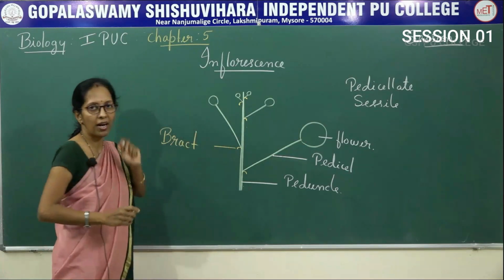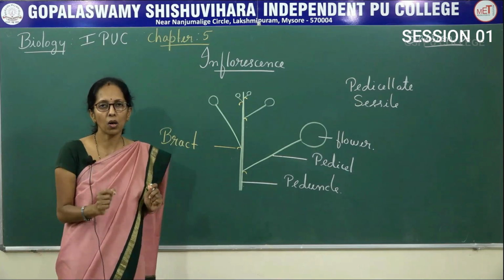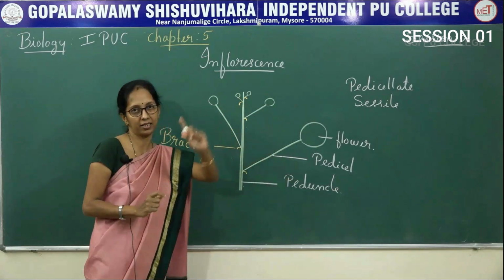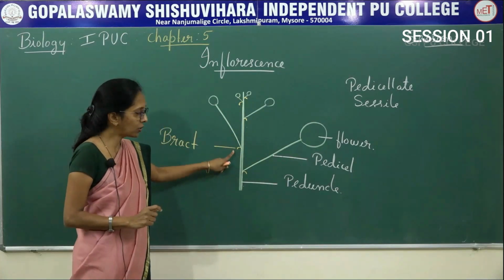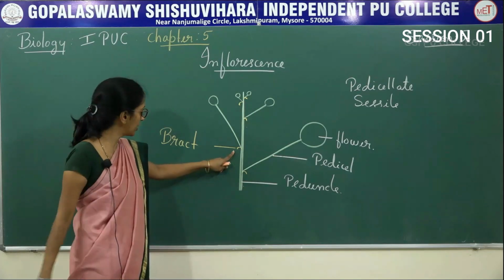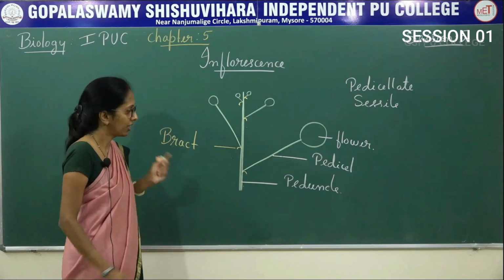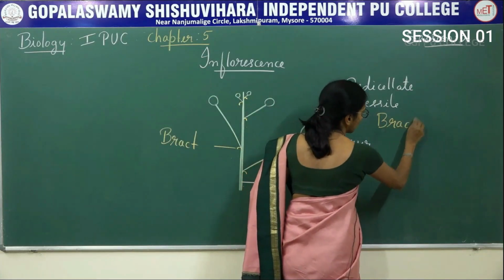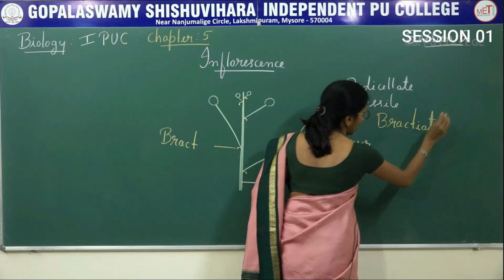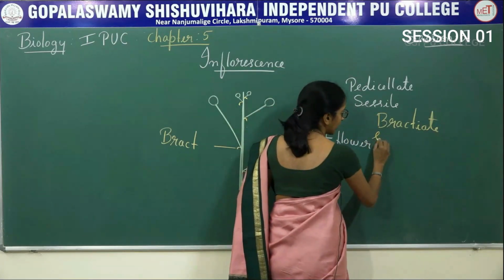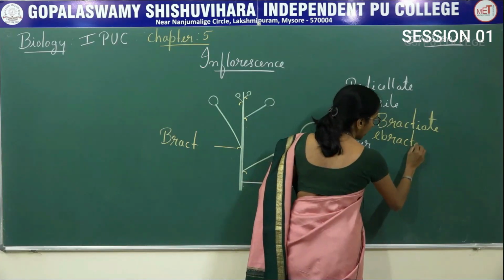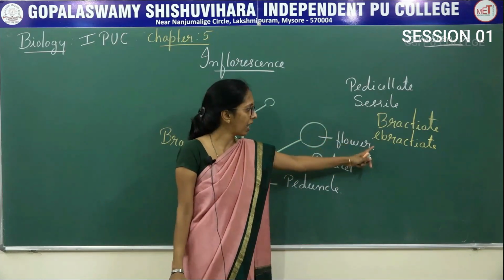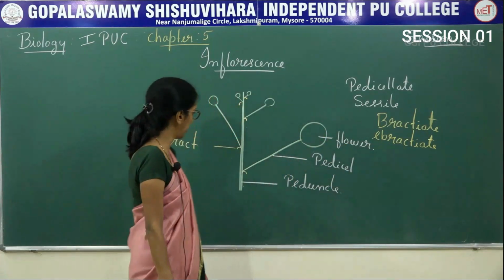So, what is meant by bract? Bract, it is a small needle-like outgrowth that is present on the peduncle. This is very, very important. Outgrowth that is present on the peduncle is said to be, what do you call? Bract. Here also, if there is a presence of bract, then it is said to be bracteate. If there is an absence of bract, then it is said to be ebracteate. Presence of bract, bracteate. Absence of bract, ebracteate.